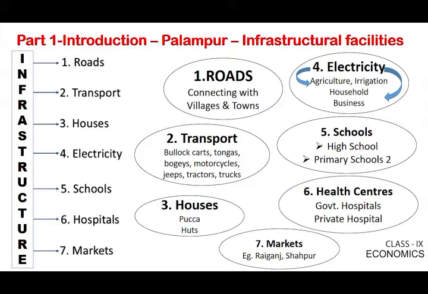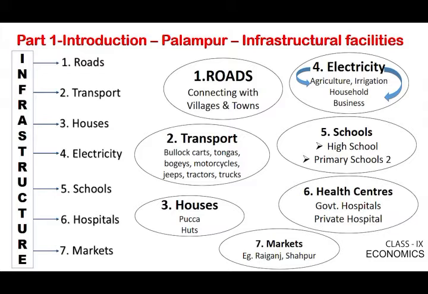And what about the schools? Since it is only a village, are you ready to expect that it has only primary schools? No, certainly not. There are 2 primary schools and 1 high school. So there is no need for students to run elsewhere after completing primary school. School facility is also there. And what about the health center?